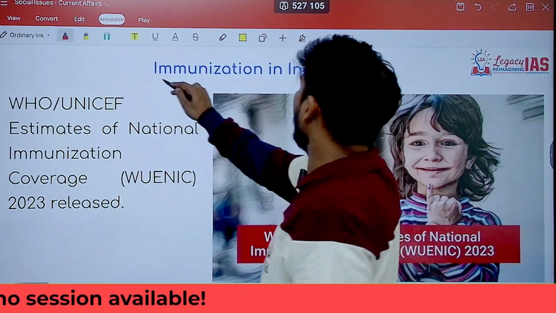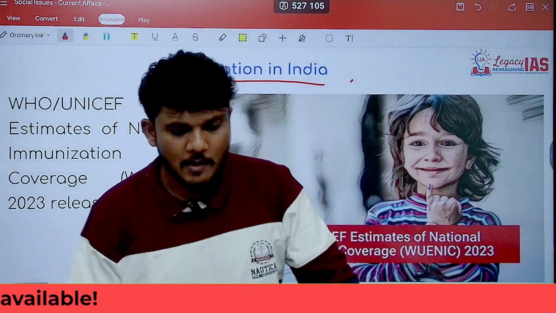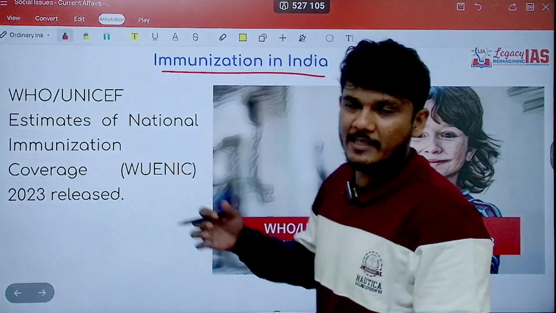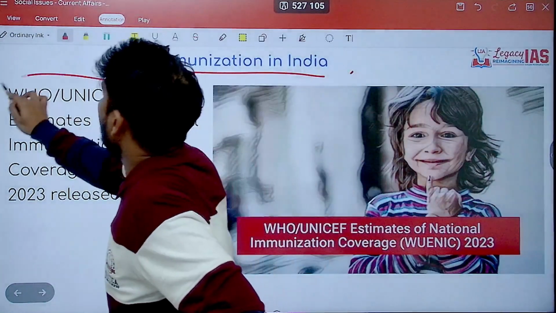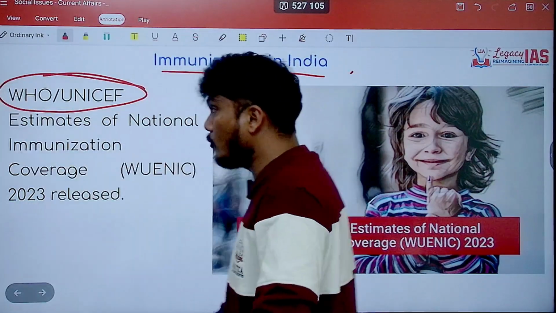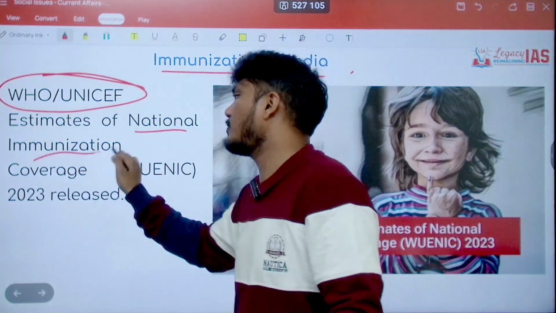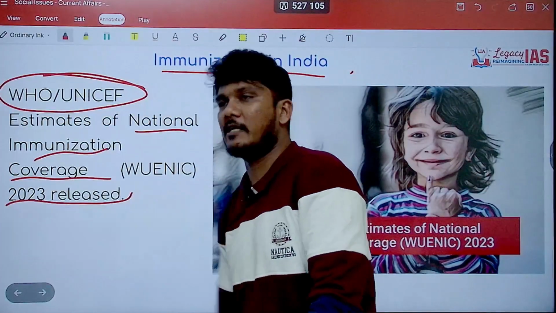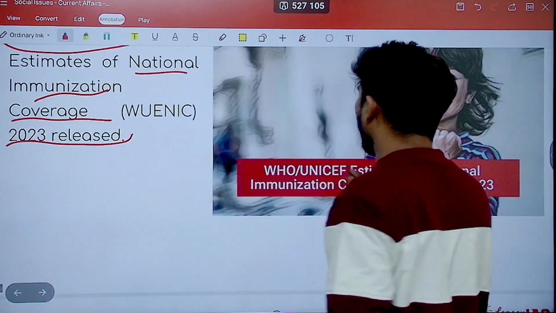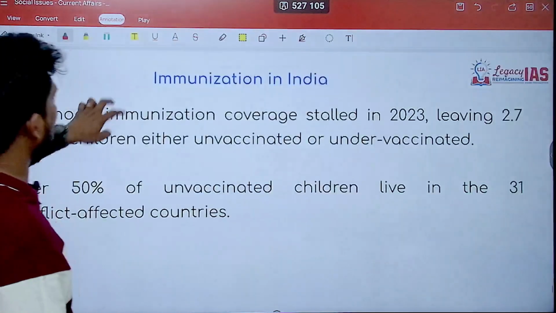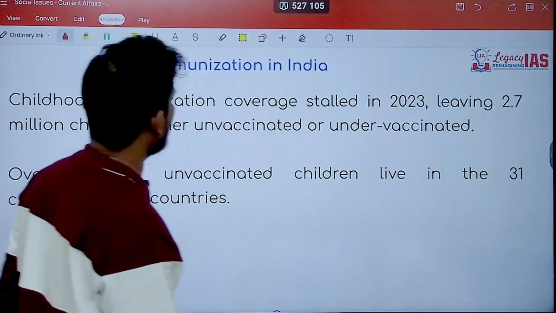Now, next, immunization in India. This particular report with respect to immunization has been brought out by WHO and UNICEF. So WHO and UNICEF's estimates of national immunization coverage 2023 have been released. So who has released it? WHO and UNICEF, combined together. So what is the situation of immunization in India?